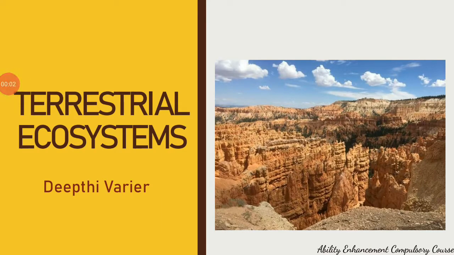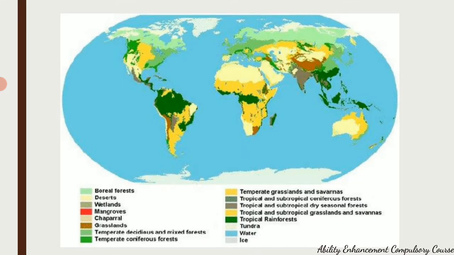Hello all, welcome to today's lecture where we will be outlining the different types of terrestrial ecosystems. Now, across the world, due to the variation in climate, the natural vegetation, the soil composition, water bodies that are present in and around an ecosystem, and the fauna that are inhabiting an ecosystem, due to the variation in all of these factors, there are different types of ecosystems that are found.